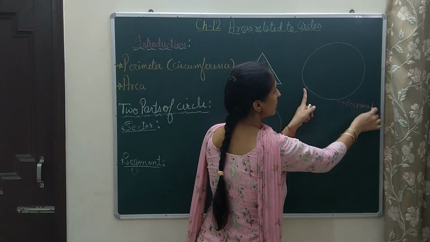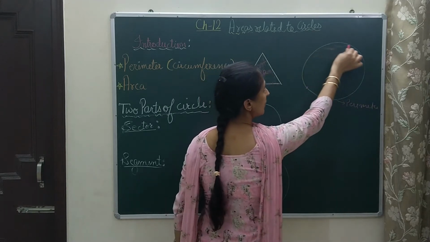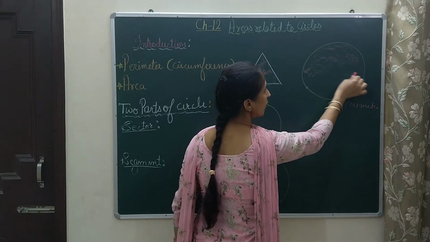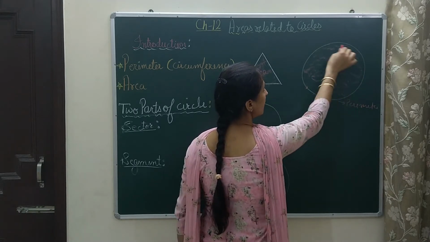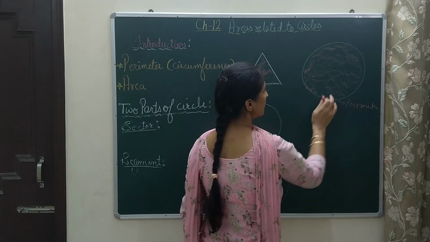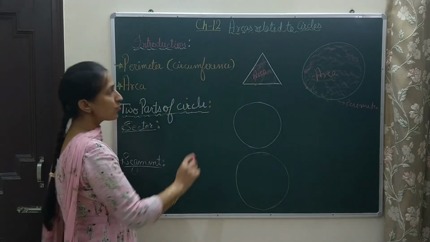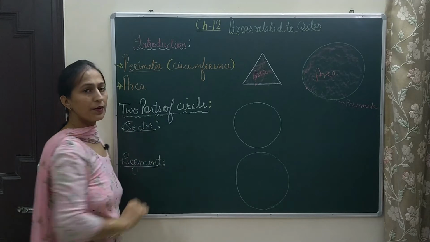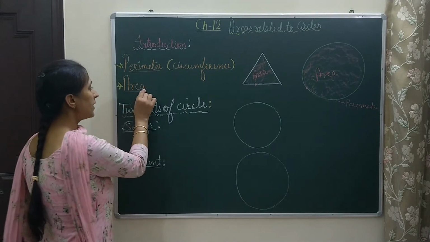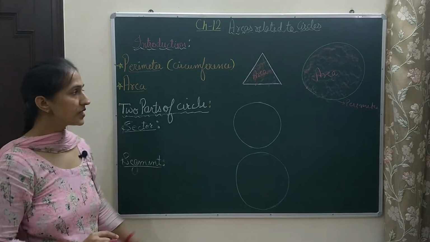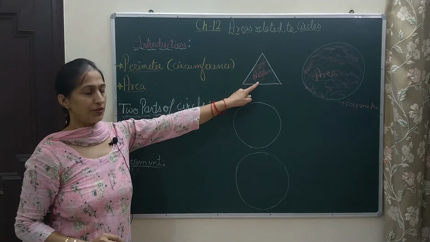And the region enclosed by that circle, the whole region bounded by this boundary, is called area. Okay, so perimeter is always about boundary and area is always about the inside or enclosed region.